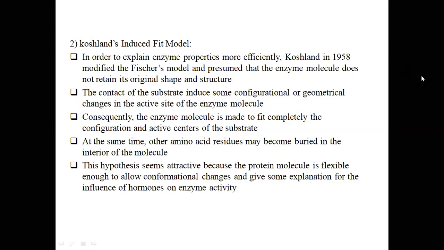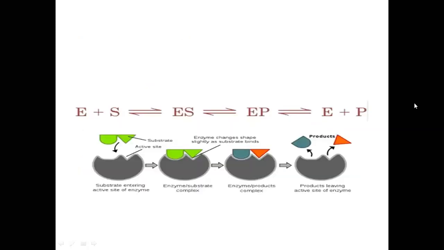Now we will see how the enzyme catalyzes the reaction. So here first of all, enzyme and substrate come together. This is the enzyme, this is the substrate. You can see the active site of the enzyme, this is the active site of the particular enzyme, and see the shape of the substrate.